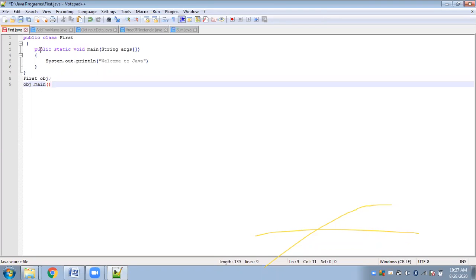The main function is to be called by the JVM, which is from outside this class. Since the JVM has to directly call the main function and has no relation to this class, we need not create any object for this class.